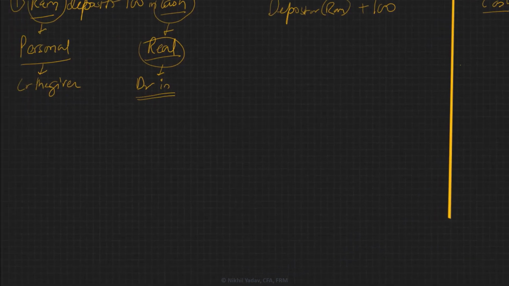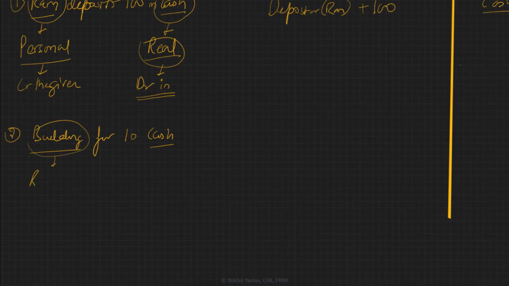Alright, let's say the second entry is the bank purchases a building for 10 crores in cash. The two accounts involved here are building and cash. Building is a real account, so is cash. And we know the rule for real accounts: debit what comes in and credit what goes out. What's coming in is building, so we are going to debit it. What's going out is cash, so we are going to credit it.